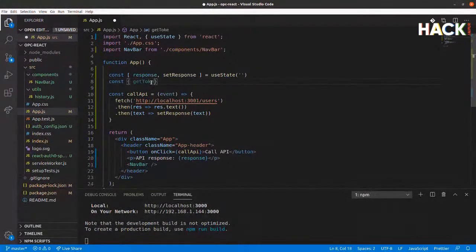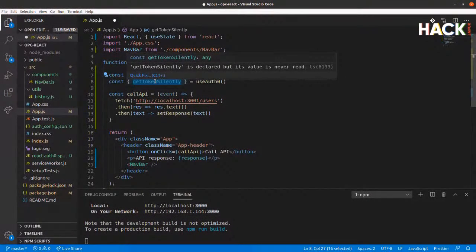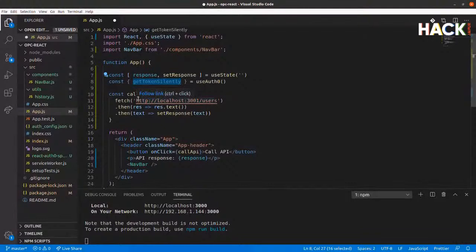get token silently. So we're going to pull that out of the Auth0 helper. What this function does is it allows us to get an access token from Auth0, and the silently means that we're not going to redirect somebody to log in. If there's no token available, we're just going to fail. Given that we've just logged in, there should be a token available.